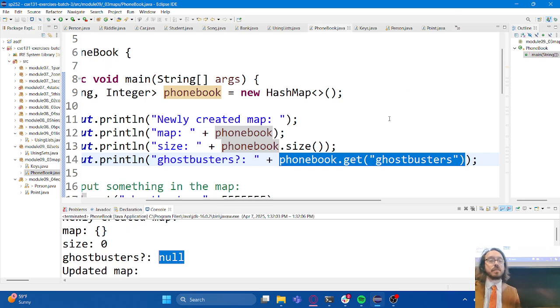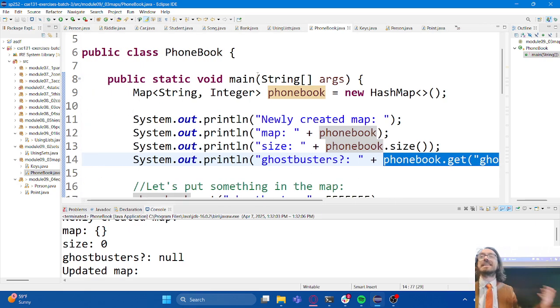Because I think some of you have already seen what can happen if you have a null value and you try to use it to do something, right? You get the dreaded null pointer exception, which means that you can't call a method on nothing. You have to have an instance first and call it upon that. So you do have to be a little bit careful. The map will tell us, "I don't know," if it doesn't know. And the way it does that is by saying null.